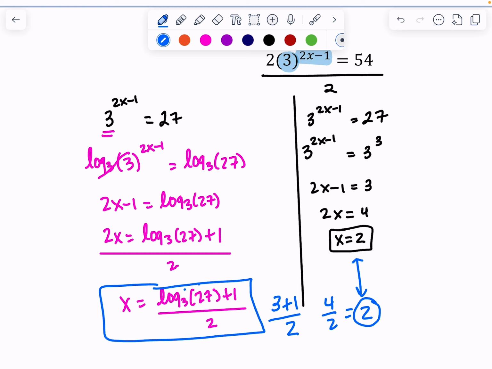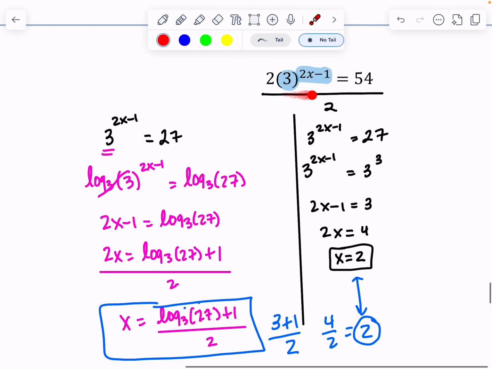Now, if you've been watching a lot of my videos, you might be thinking, Miss Sample, don't we need to check our answers? And actually, we don't need to check our answer here because my original equation does not have a logarithm in it. Because I do not have a logarithm, I don't need to double check that my argument is positive. So when we're dealing with logs and solving, we're only going back and checking if the original equation had a logarithm in it.